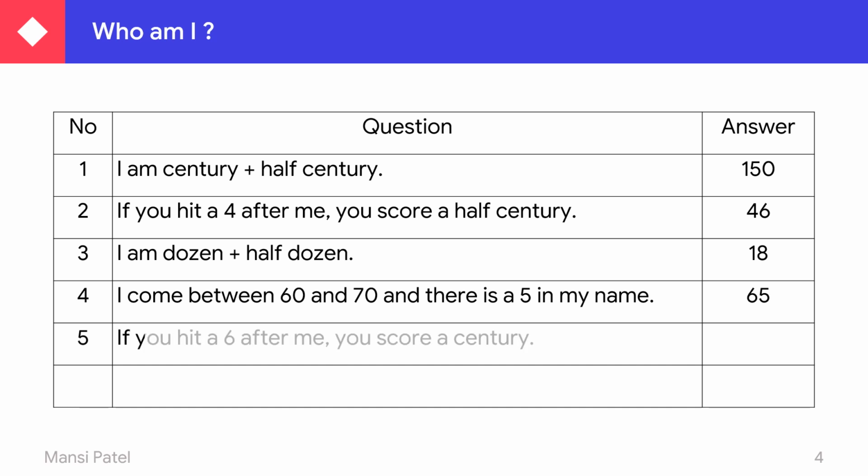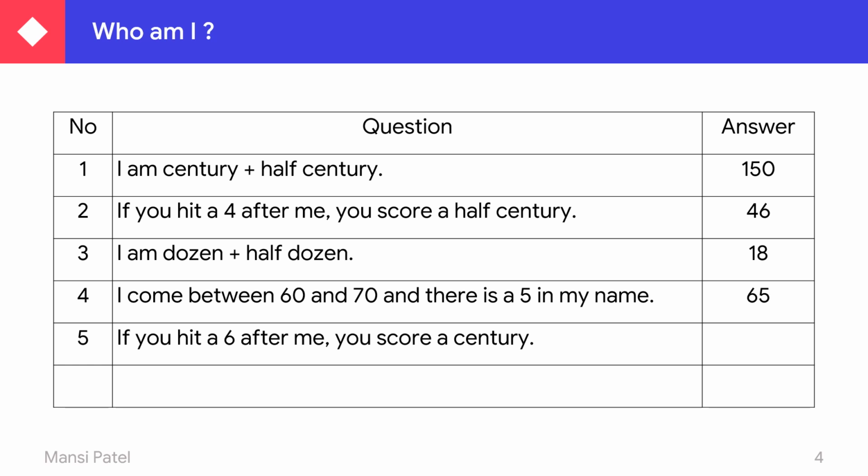Now next, number 5. If you hit a 6 after me, you score a century. The same thing as number 2. What is a century? 100 runs. So to which number do you add 6 to get 100 runs?